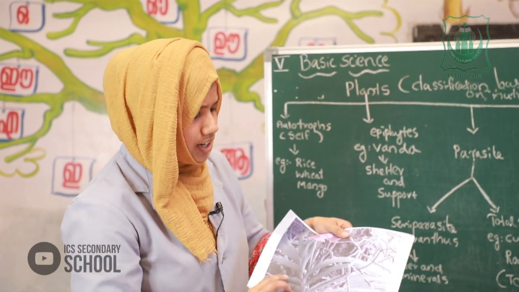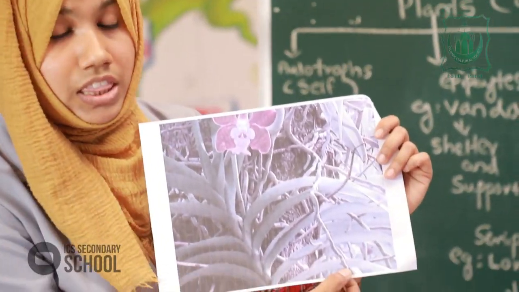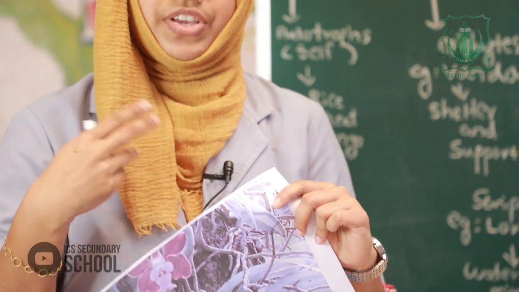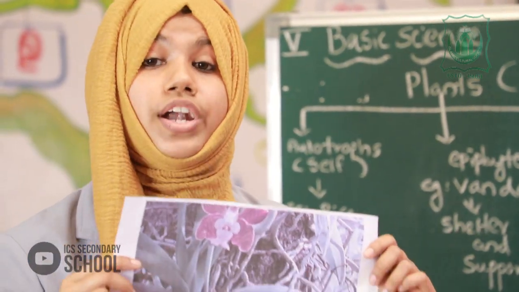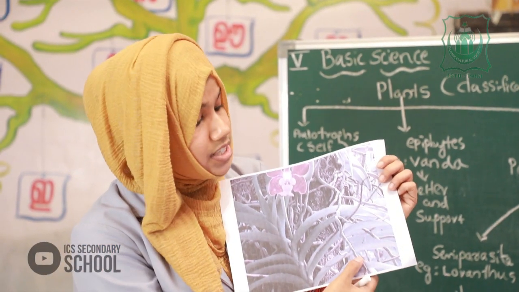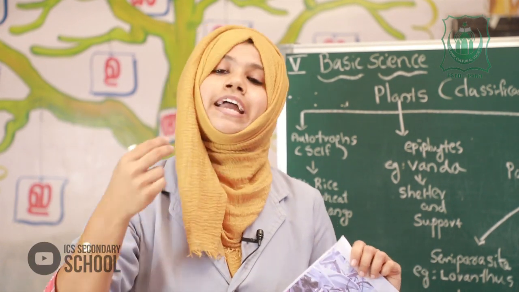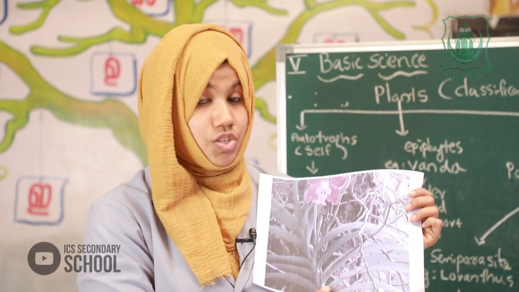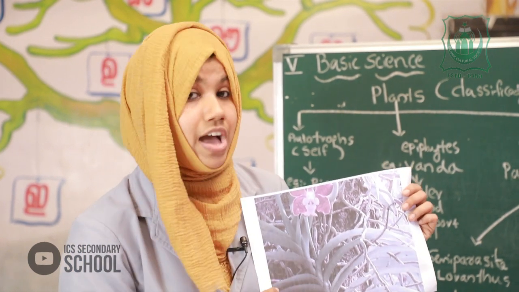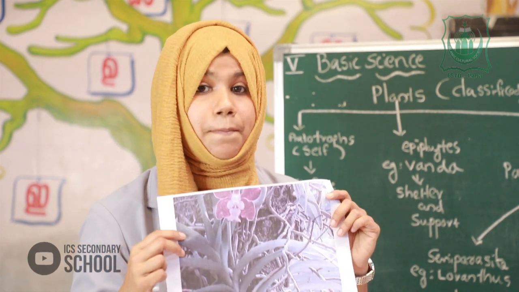And you know what? There is a thick root. They do not grow on soil. We say that orchids do not grow on soil. It has a thick root, and this root helps to absorb moisture from the atmosphere. The peculiarity of the Vanda is that it does not grow on soil. It grows on other plants.